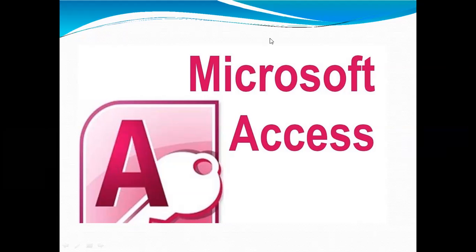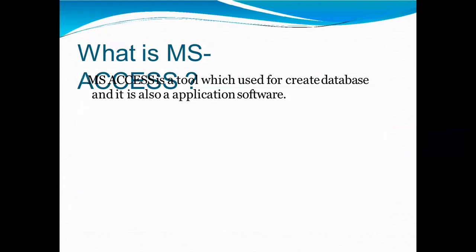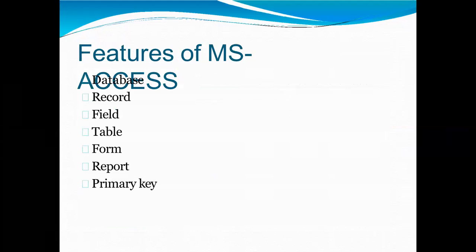Within the file, one can use tables to sort data. We can use tables for sorting our data, queries to find and retrieve specific data of interest, forms to view and update data in tables, and reports to analyze or print data in a specific layout. So these are all the features of the database, MS Access.